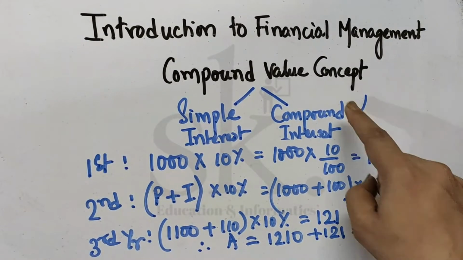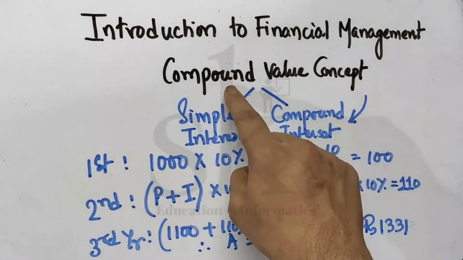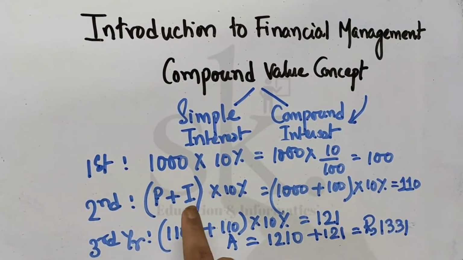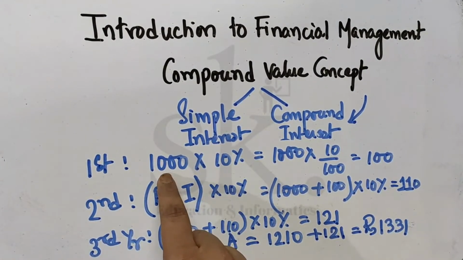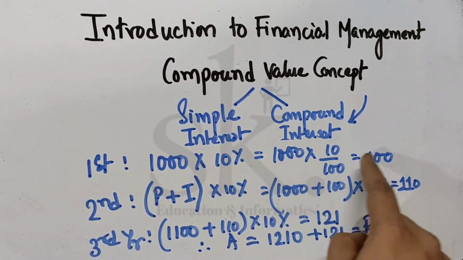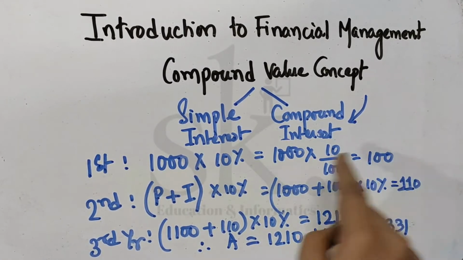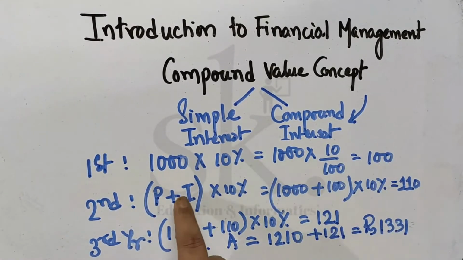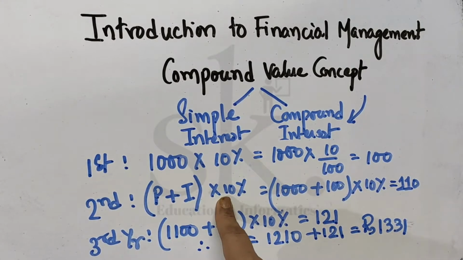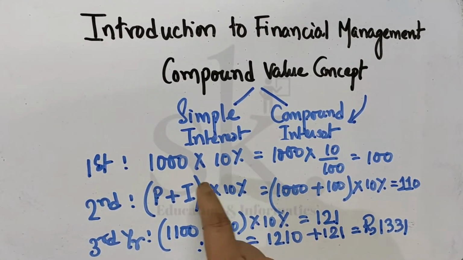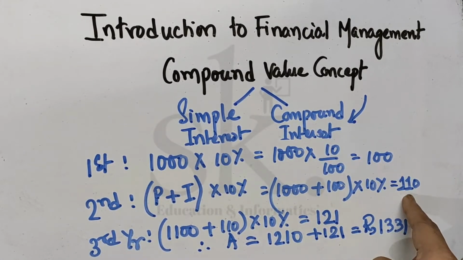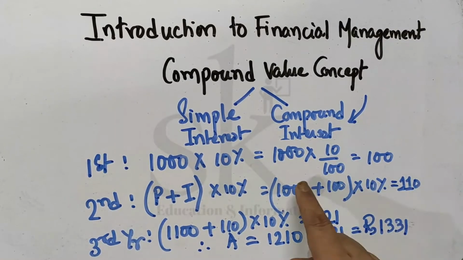But this time we are using the compounding valuation concept, the concept of compound interest. 1000 rupees invested for the first year at 10% gives me 100 rupees as interest. In the second year, principal and interest are taken together and compounded again at 10%. So it's 1100 into 10%, which gives the interest 110. Again, this component gets added to the principal.